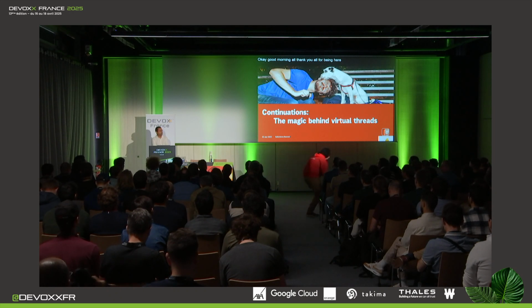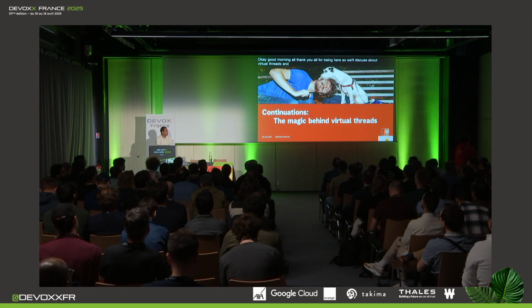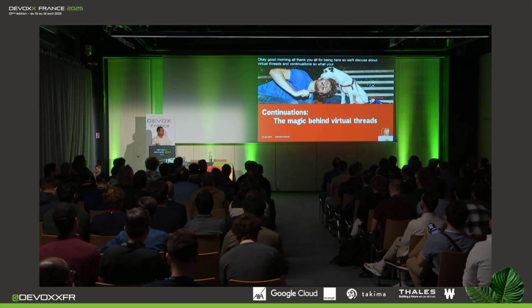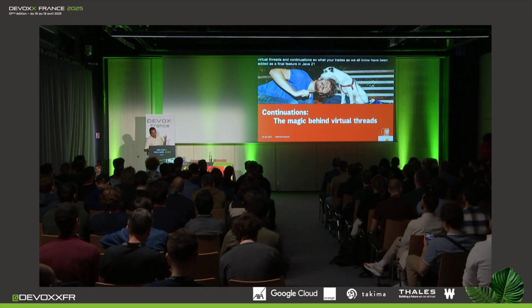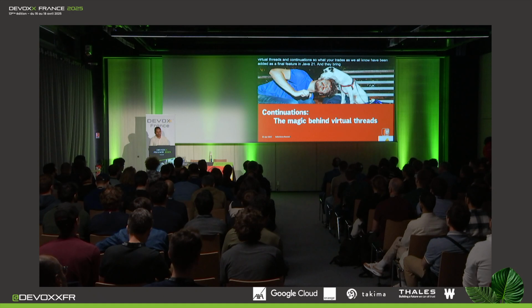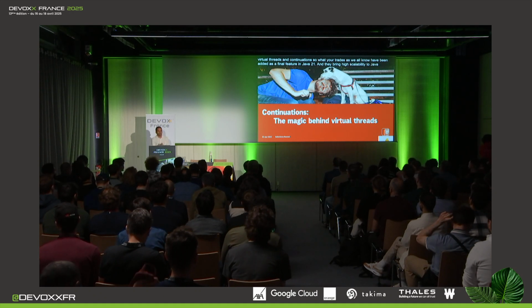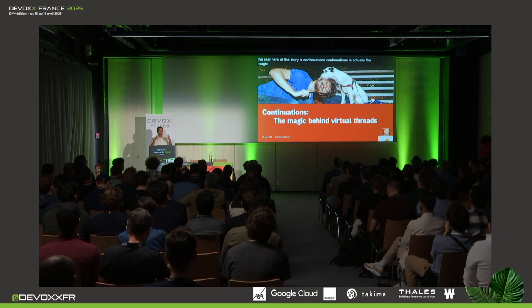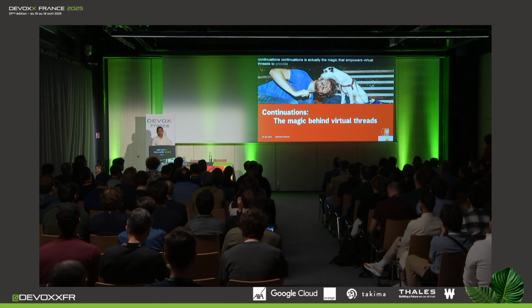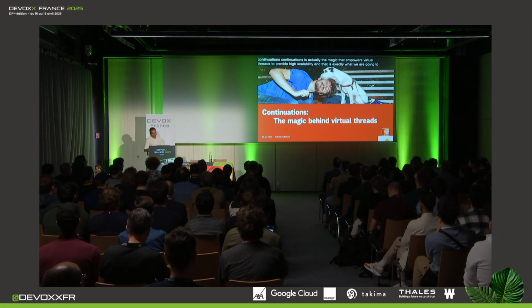So we'll discuss virtual threads and continuations. Virtual threads, as we all know, have been added as a final feature in Java 21, and they bring high scalability to Java. But the real hero of the story is continuations. Continuations are actually the magic that empowers virtual threads to provide high scalability. And that is exactly what we are going to see in this talk.